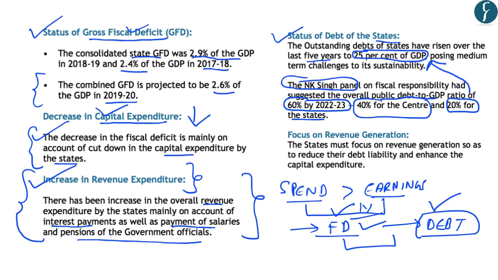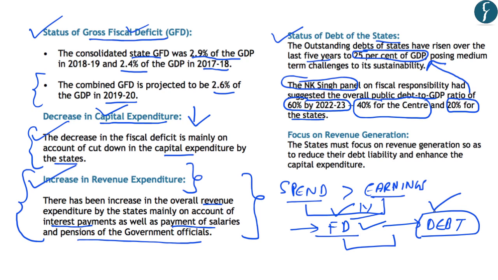However, the debt reflects the overall liability of the government which it has to repay. So, this overall debt or the liabilities of the state governments currently stands at about 25% of the GDP. However, as suggested by the Singh panel, this should be within 20% limits for the state governments. And this target, which was suggested by the Singh panel, has to be achieved by the year 2022 to 23.